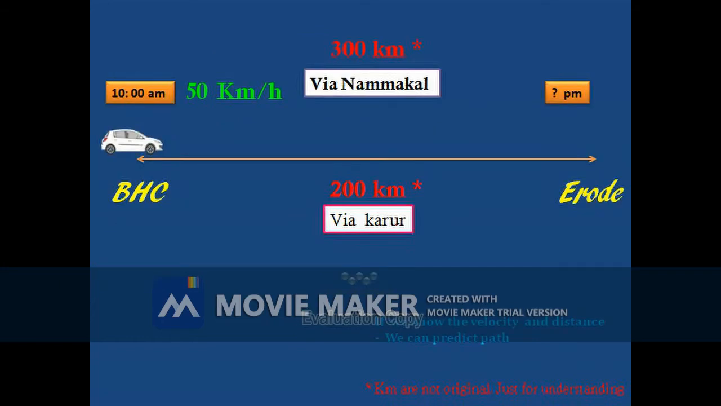I can go to Erode through Namakkal also. But now the distance between our college and Erode is 300 km. My car speed is 50 km per hour. If I start here at 10 am, when will I reach Erode? How can we calculate this? Now 300 km divided by the speed 50 is equal to 6 hours. I will reach Erode at 4 pm. From this we can understand, if we know the velocity and the distance, we can predict the route of our journey.